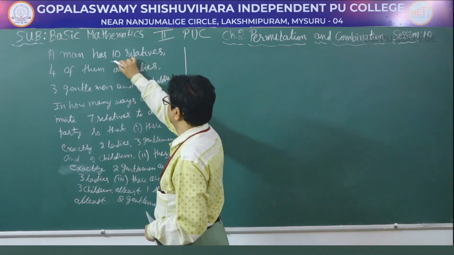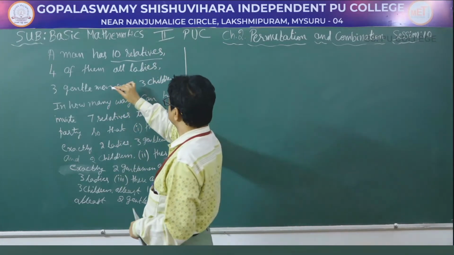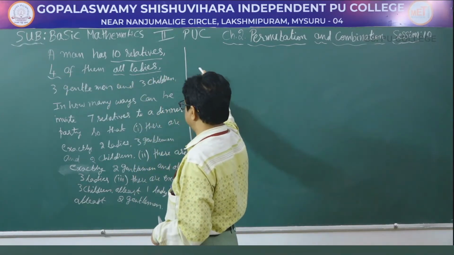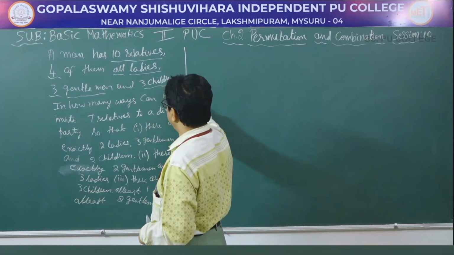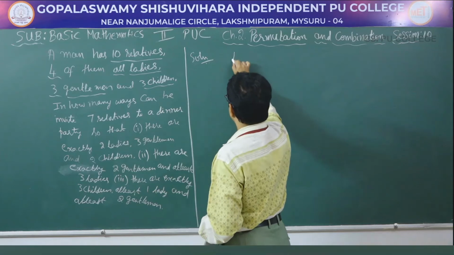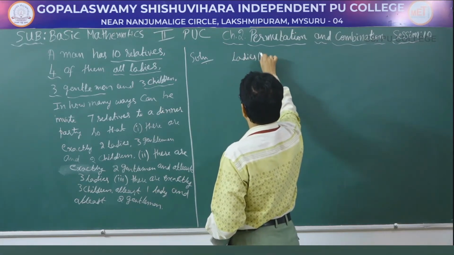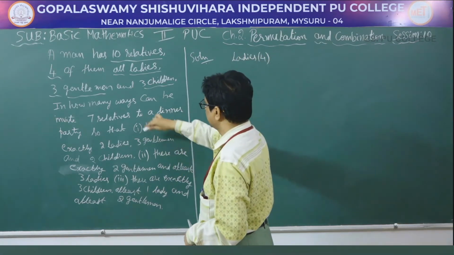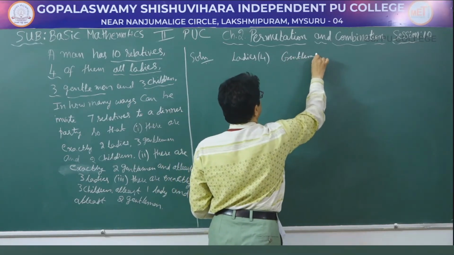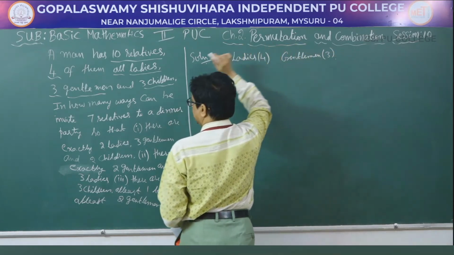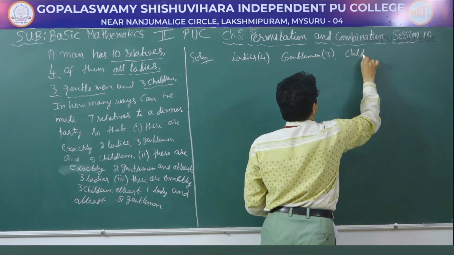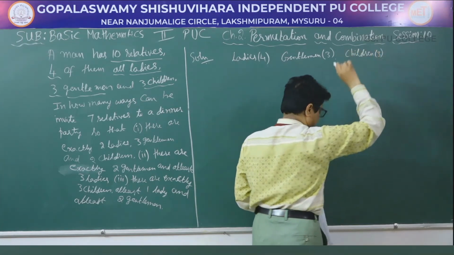A man has 10 relatives, 4 of them all ladies, 3 gentlemen and 3 children. Solution: ladies 4, gentlemen 3, children 3.